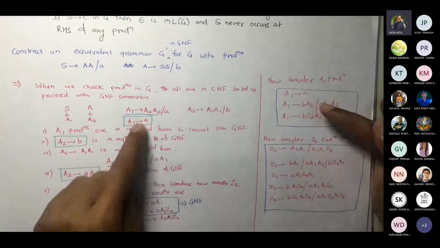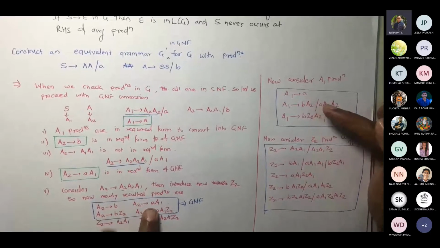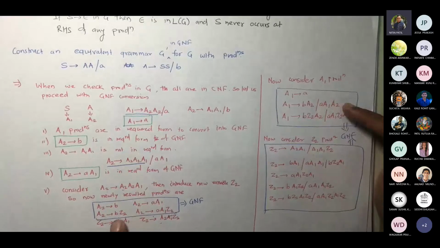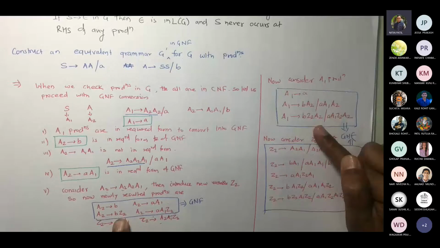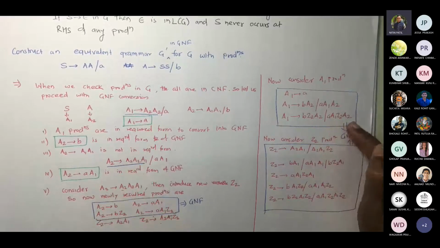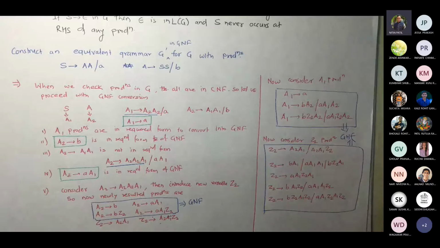So I replace A2 by B, I get B A2. I replace A2 by A1, I get A1 A2. Similarly, B Z2 for A2, I get B Z2 A2. Then A1 Z2, A1 Z2 A2. So now these five productions are in the required form of GNF. That means my A1 productions are also handled.